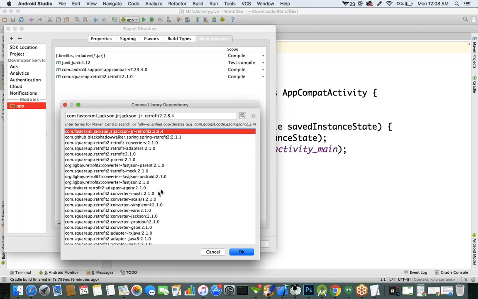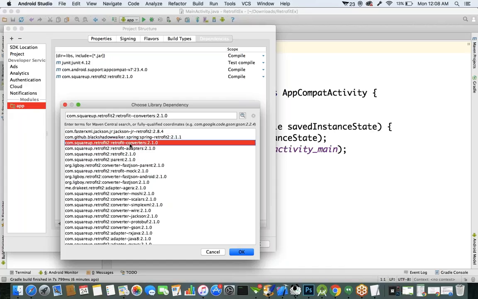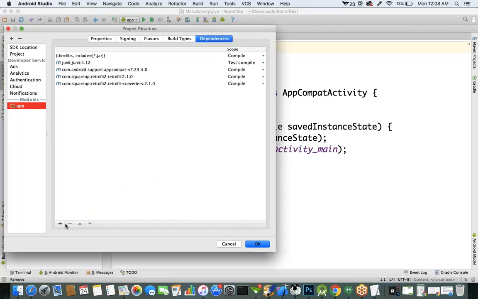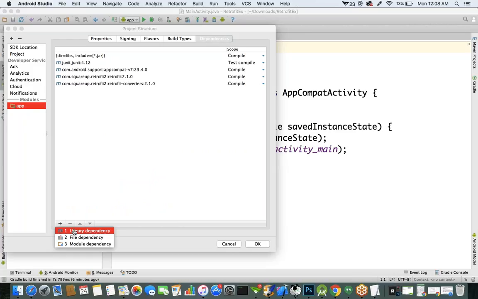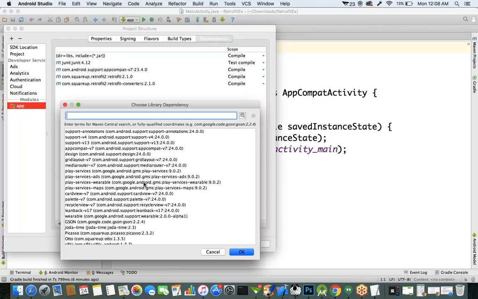Retrofit we added. Next thing we required is the Retrofit converter. We had to add one more library file. Let's add the Retrofit converters. And one more thing we required, the Retrofit JSON converter.